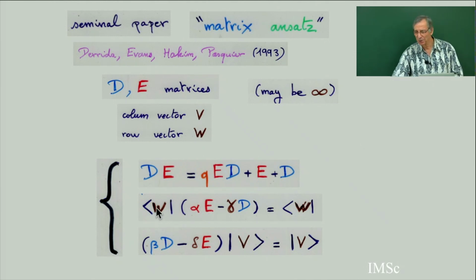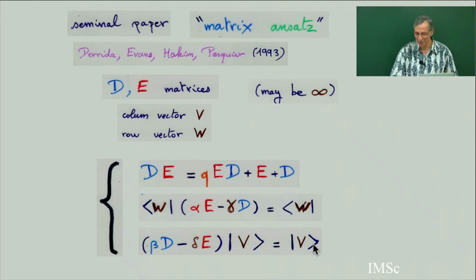I adopt the quantum mechanics notation. So this is a matrix, and you multiply on the left by W, the row vector. I like this notation. You start from W, and you apply, if you think of this as an operator, but here it is just a matrix. So this row vector is invariant by this multiplication, alpha E minus gamma D. And now you multiply the column vector V by this matrix, and you get back the vector V. So suppose you have this.